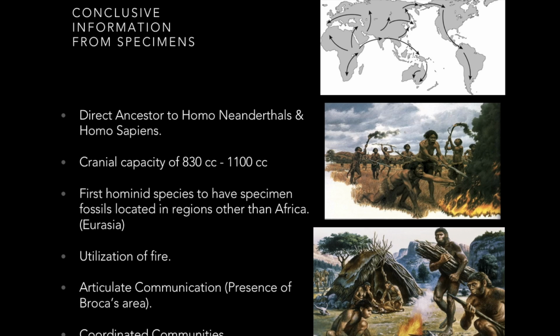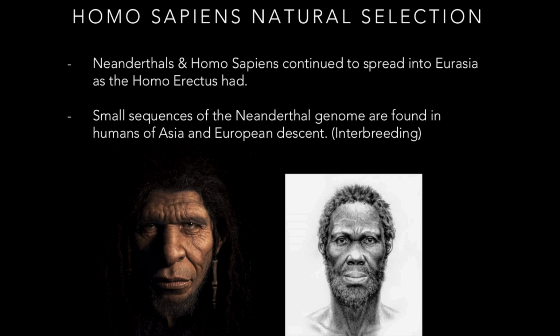Also, it is believed that the Homo erectus used fire, coordinated communities, and communicated. Scientists believe this species had the Broca's area. The Broca's area is the region of the frontal lobe of the dominant hemisphere which functions in speech production. The Homo erectus likely communicated in a proto-language lacking the fully developed structure of modern human language, but more developed than the non-verbal communication used by chimpanzees.